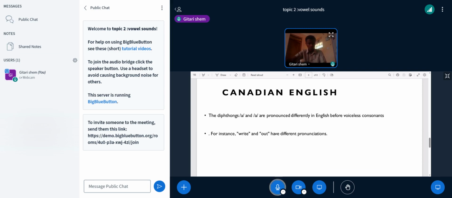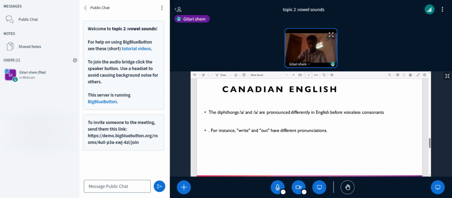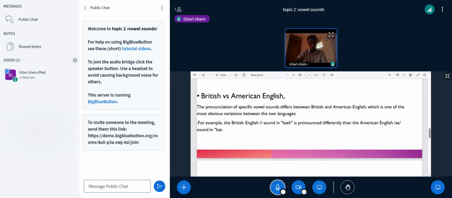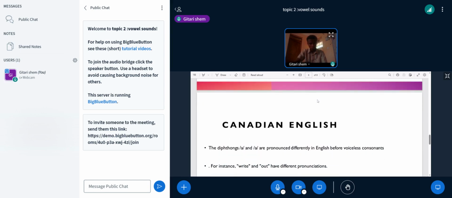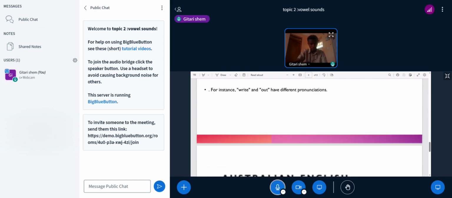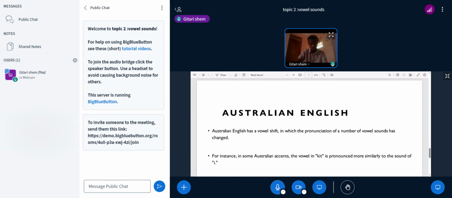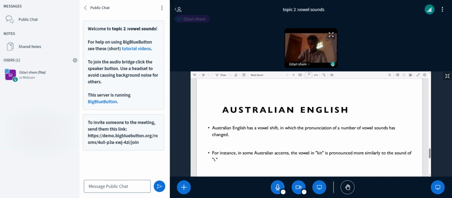Canadian English: the diphthongs are pronounced differently before voiceless consonants. For instance, right and out have a different pronunciation in Canadian English compared to American, British, or Australian English. Australian English is different from the rest.